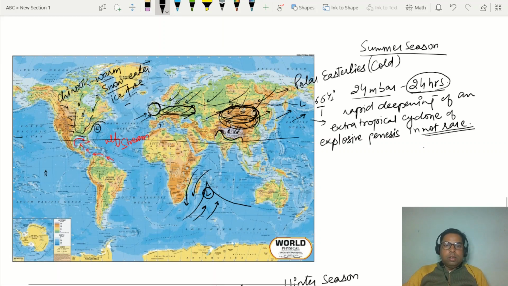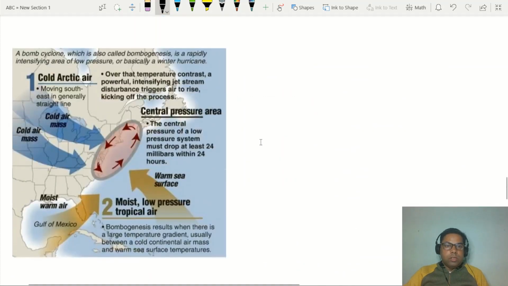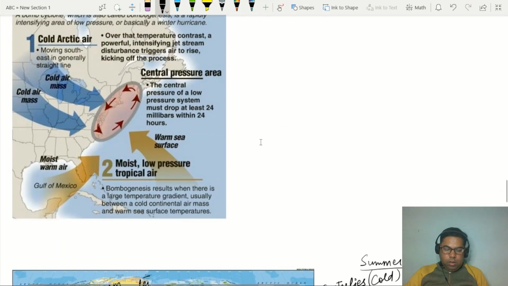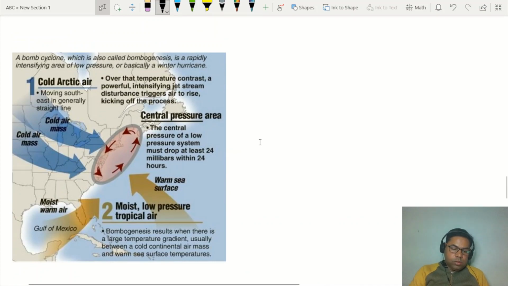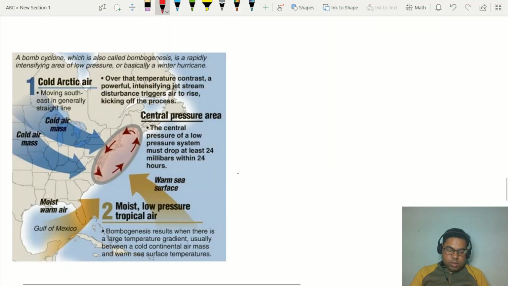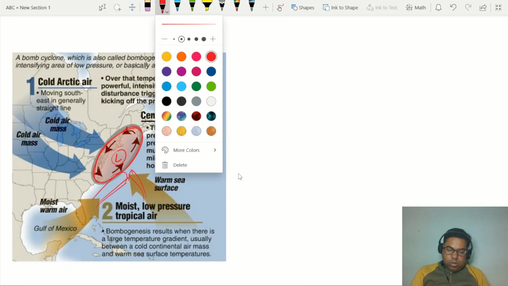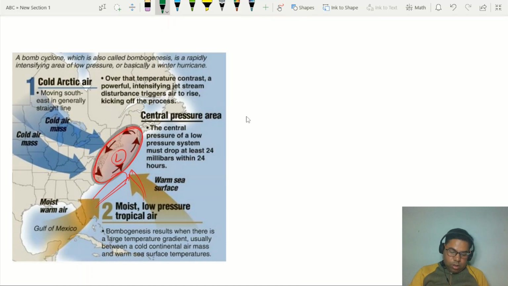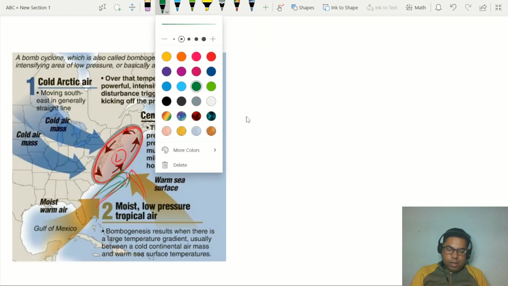So let us see what the news channels are saying about this mechanism. Here they have explained this mechanism, as I have explained to you all in the discussion. Now see what these experts are saying. This is warm air which has been existing on the coastal part, so we have discussed there is a low pressure center. This low pressure center has developed under the effect of the Gulf Stream, right? So the Gulf Stream is responsible for developing the low pressure area.